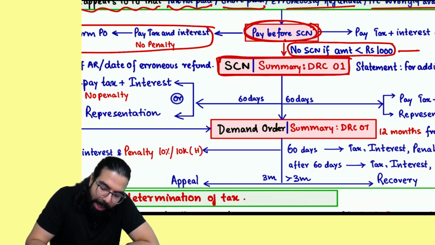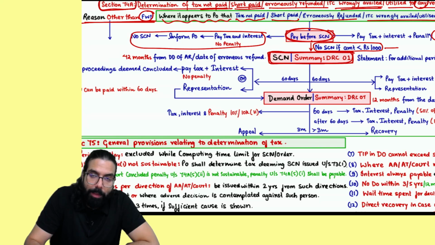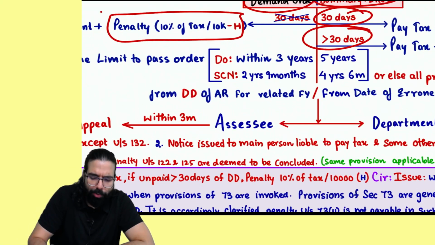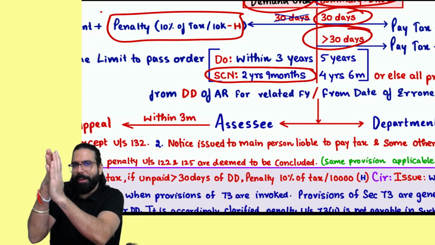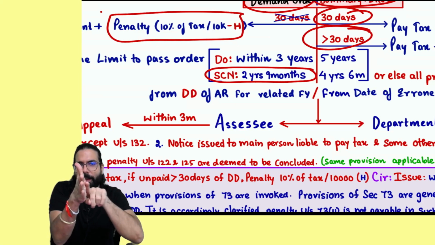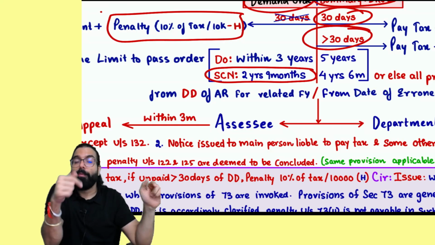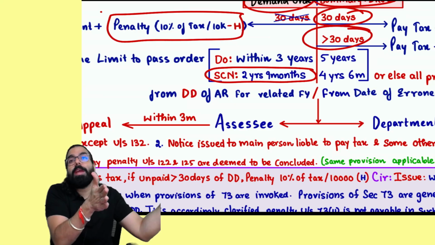Okay, sir. Now, show cause notice: remember one thing, what is the time limit to give a show cause notice? Sir, earlier, the time limit to give a show cause notice was 2 years, 9 months from the annual return of whichever year it is. Correct? And 3 years for the demand order. Fraud cases, 4 years, 6 months, and 5 years was for the demand order.